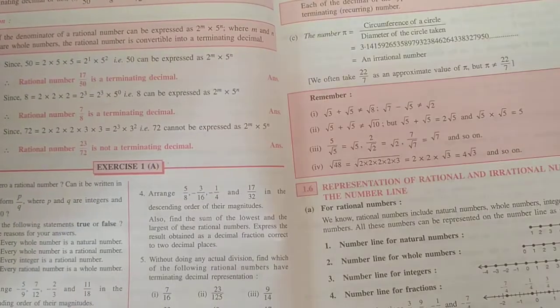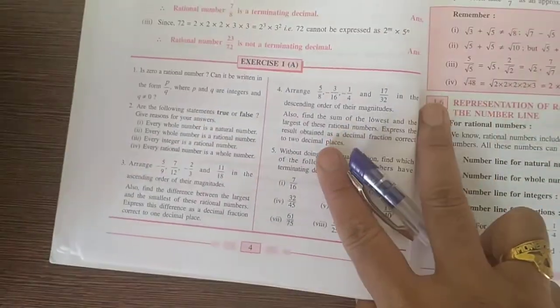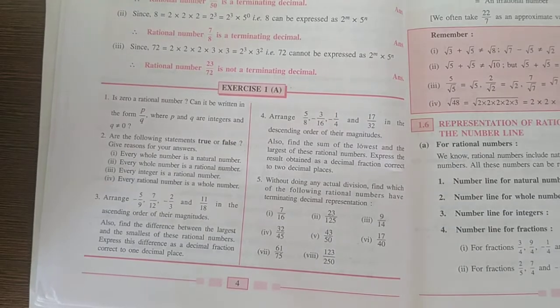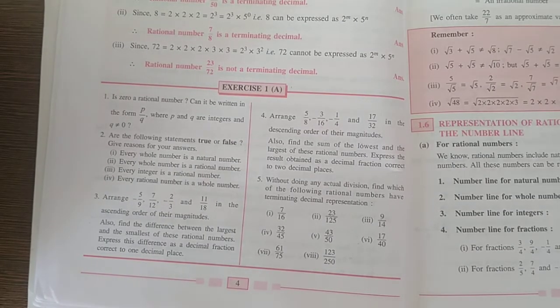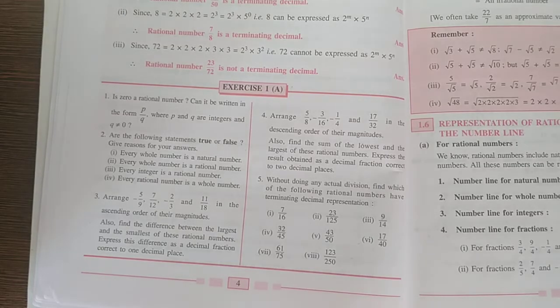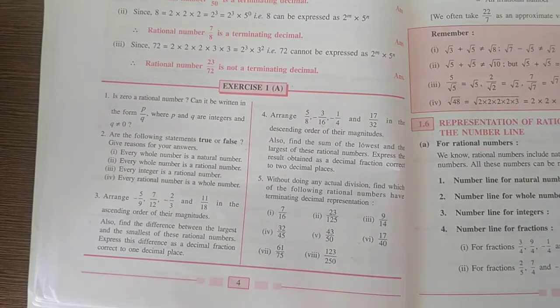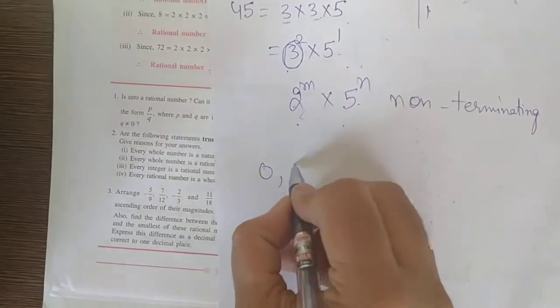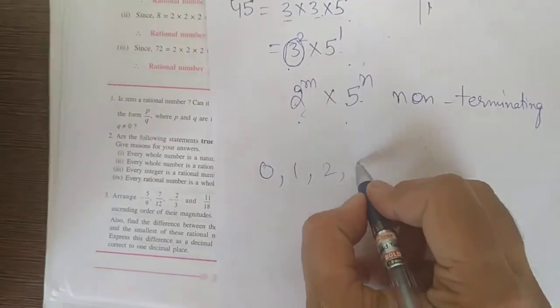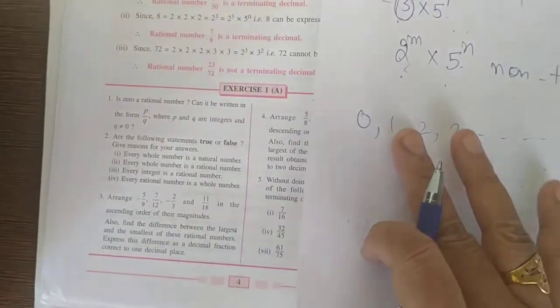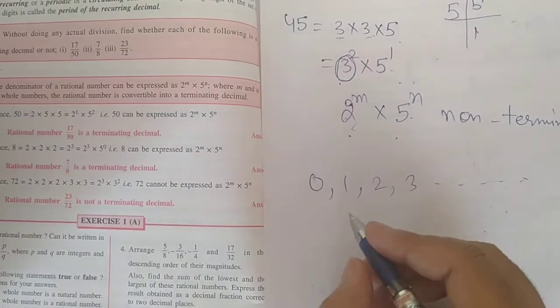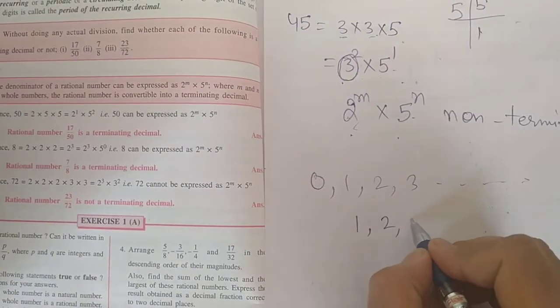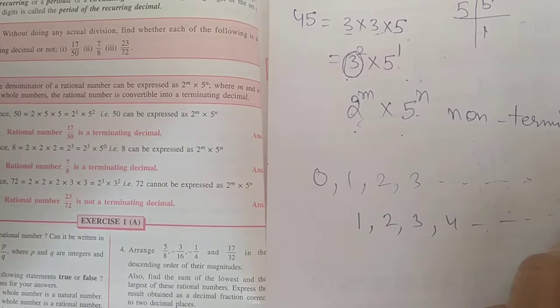Then question number 2 is: are the following statements true or false? Give reasons for your answer. First one is, every whole number is a natural number. No. Why? Because whole numbers start from 0, 1, 2, 3 and so on, but natural numbers start from 1, 2, 3, 4 and so on.